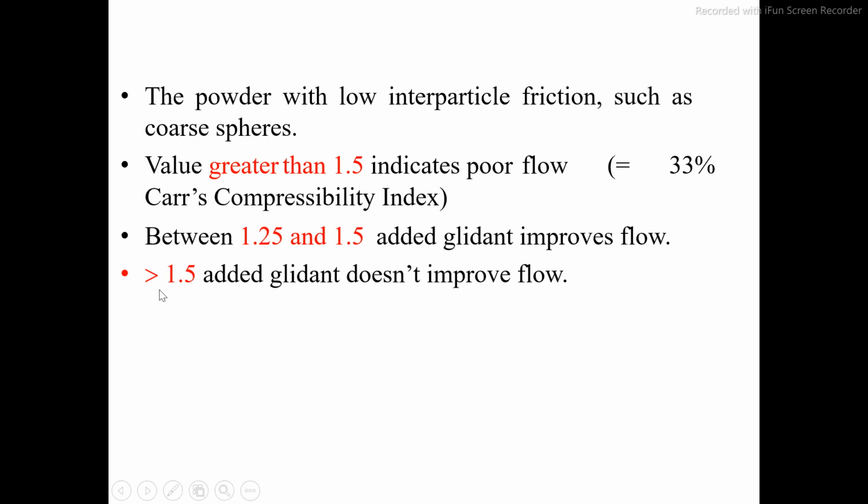But if the Hausner's ratio is more than 1.5, then in that case glidant will not work and it will not improve the flow properties. So according to Hausner's ratio, if the value is less than 1.25, powder is said to be having good flow properties. If the value is in between 1.25 to 1.5, flow properties can be increased by addition of glidant, and if the value is more than 1.5, then it is having poor flow properties and we cannot improve the flow properties even by addition of glidants.